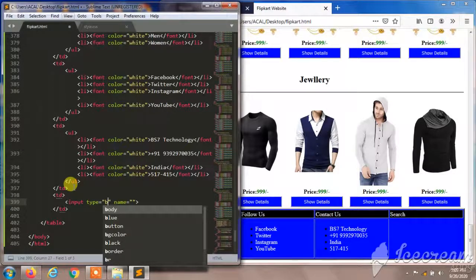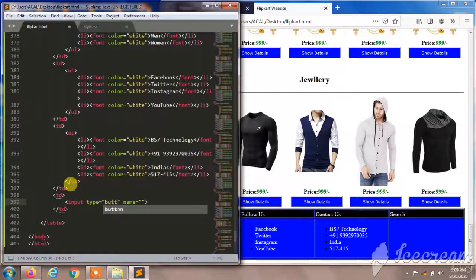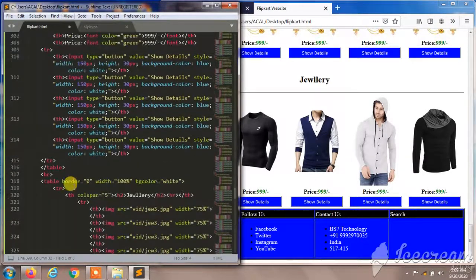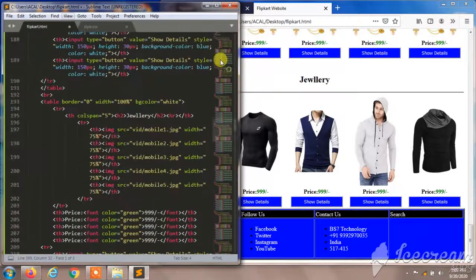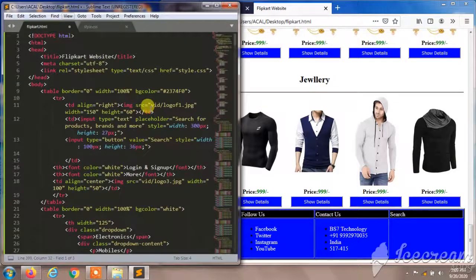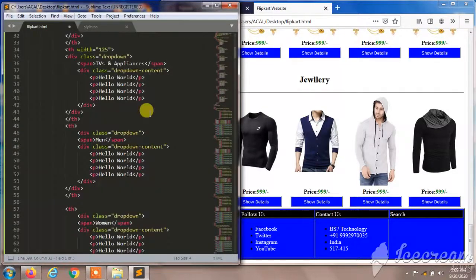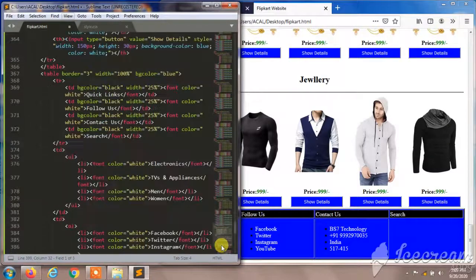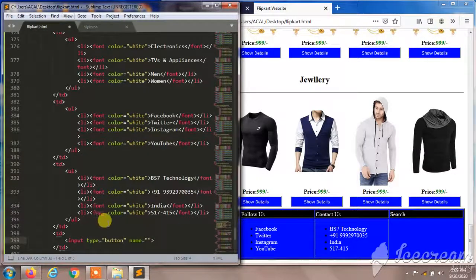I think we should not give button, because if you give button, our placeholder name will not be visible in our search bar. So we can see this when we give text over here, it looks like button, so we should give text over here.